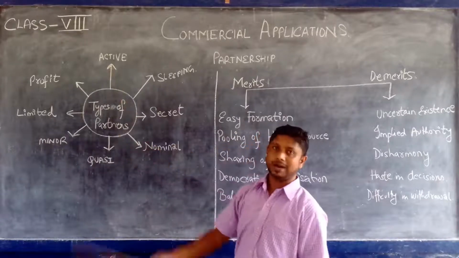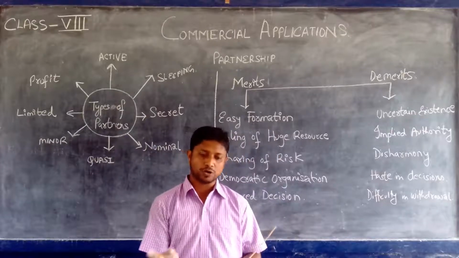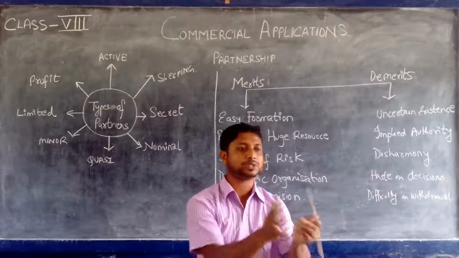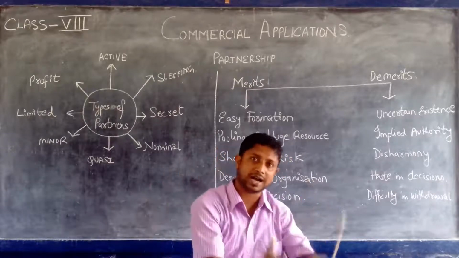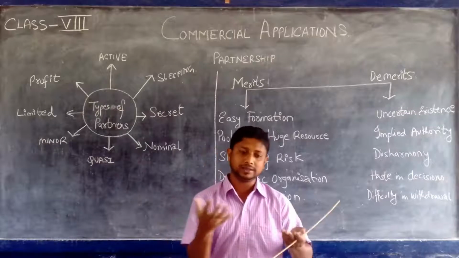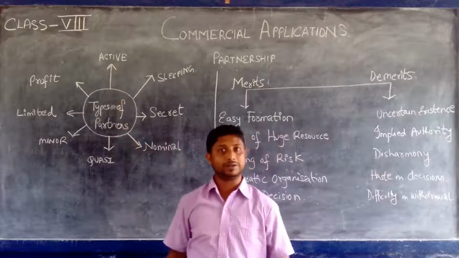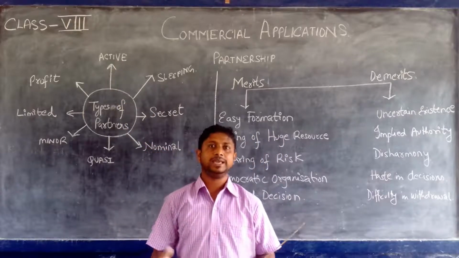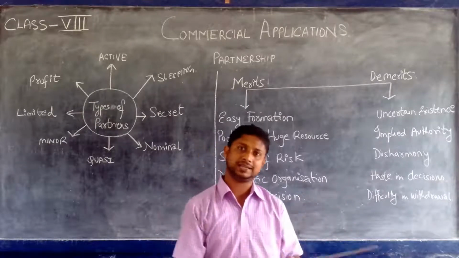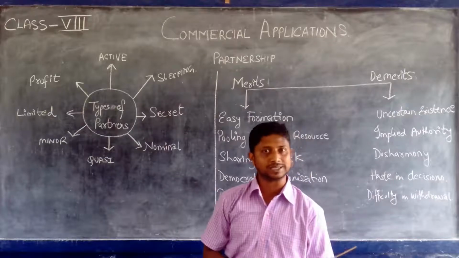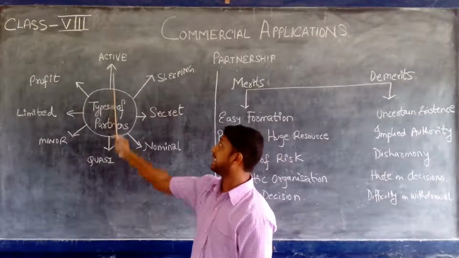Now, an active partner is a partner, and this is the best form of partner. An active partner is a partner who contributes capital. Capital means the money with which you start a business. He not only gives money to start a business, but he works hard also. He is actively involved in the affairs of the business. This type of partner is called an active partner. An active partner has unlimited liability. He is involved in the day-to-day activity. He is a hard-working person, and at the same time, he takes active interest in the working of the business and contributes capital also to start a business. Okay, this is the active partner.